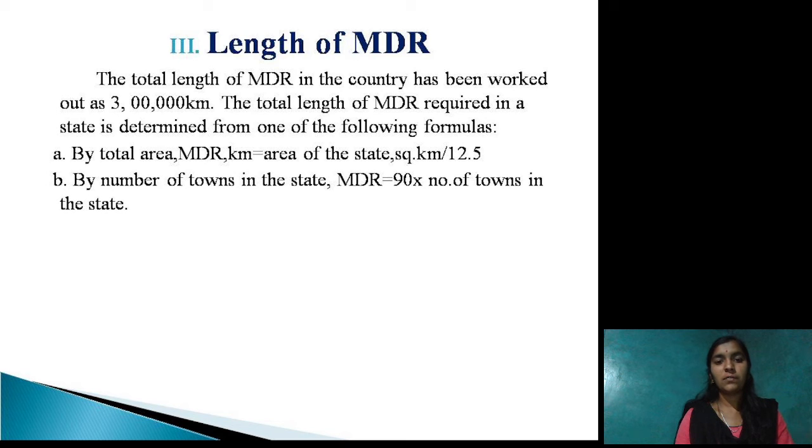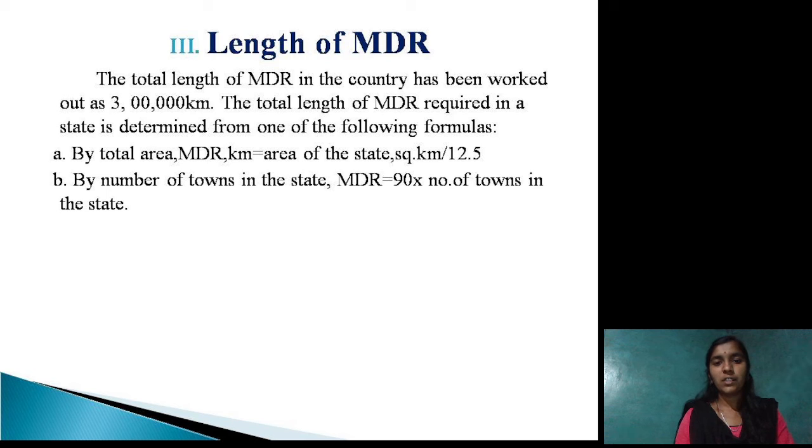In this one, length of the major district road is also part. The total length of major district road in the country has been worked out as 3 lakh kilometer. The total length of major district road required in the state is determined from one of the following formulas, that is by the total area or number of towns, as we can see in the state highway routes.